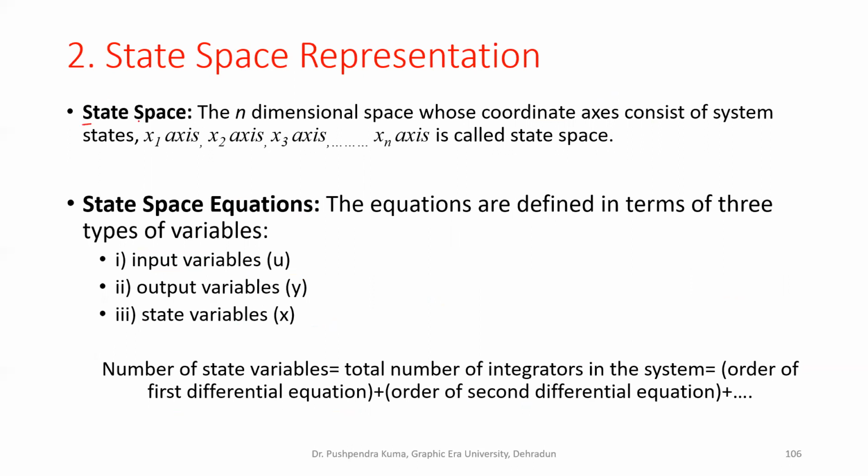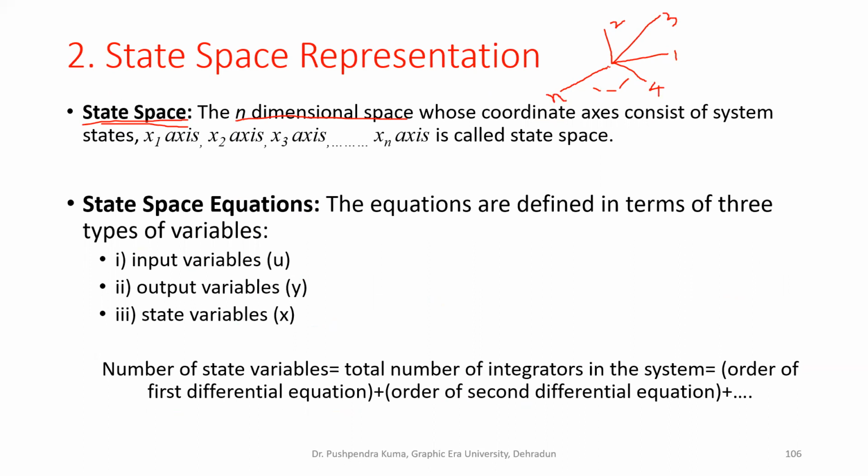Now come to the state space. This is a space, like we have three-dimensional space, we have two-dimensional space, we have state space. And this state space is n-dimensional space. There will be n dimensions: dimension 1, dimension 2, dimension 3, dimension 4, dimension 5, 6, 7, many more, and finally dimension n.